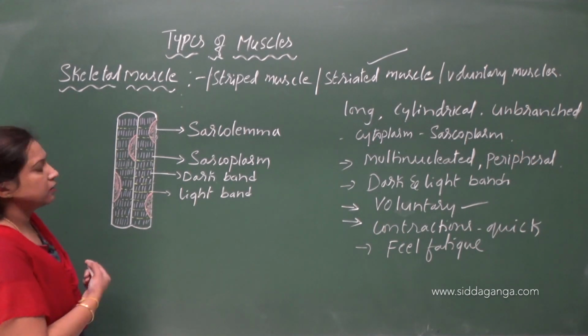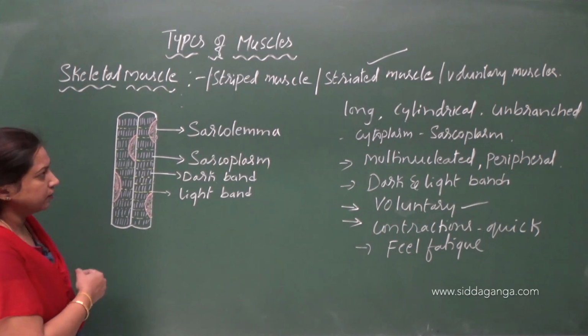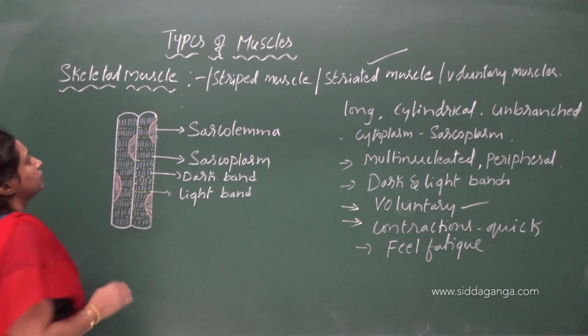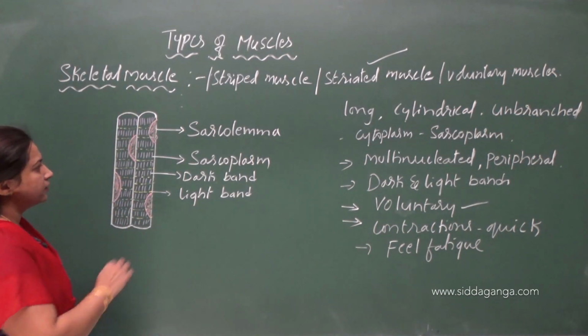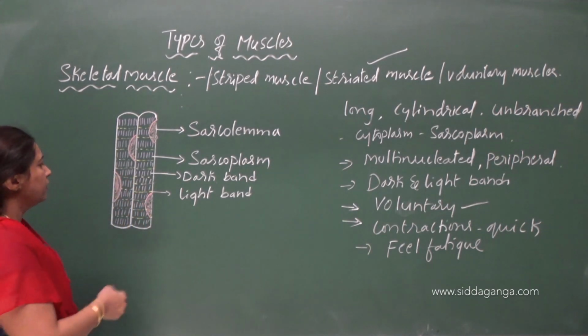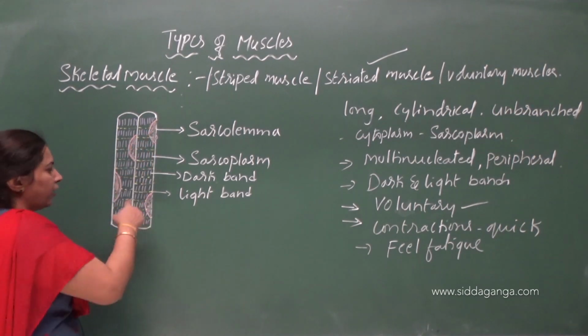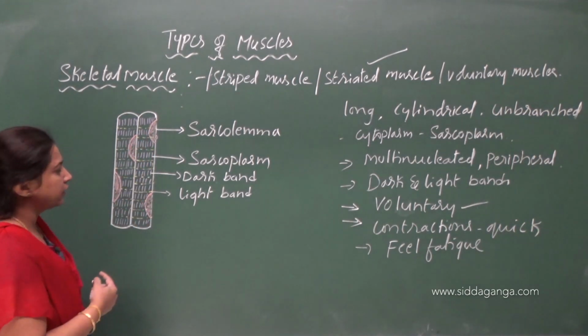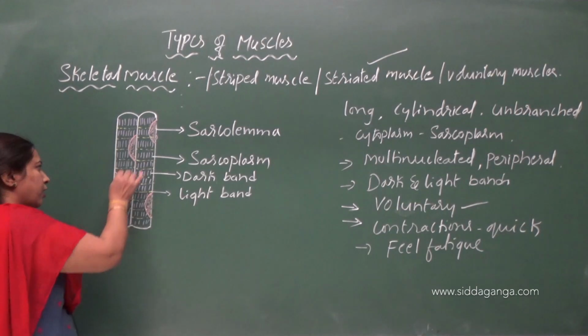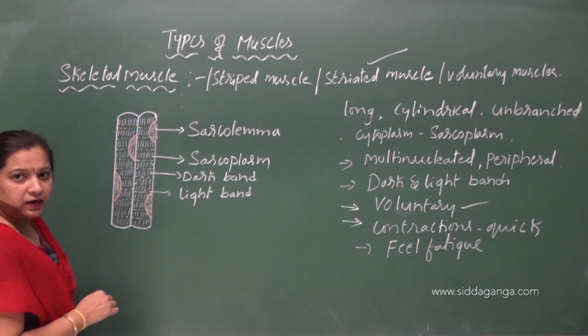How about the shape of the skeletal muscle cell? They are long and cylindrical and they are unbranched. Each cell has many nuclei, so they are multinucleated, and the nuclei are located towards the peripheral region.